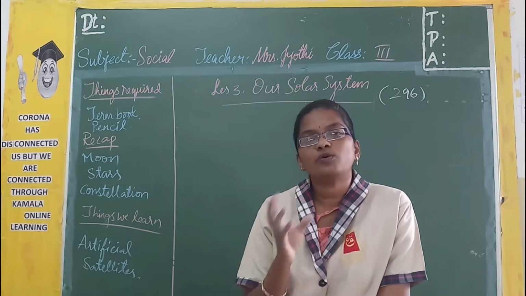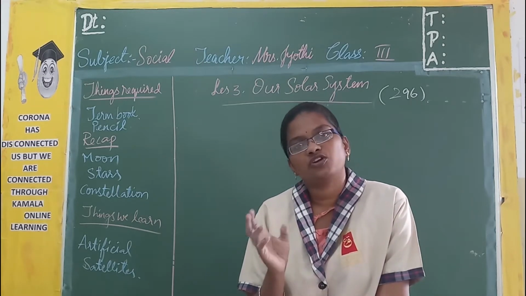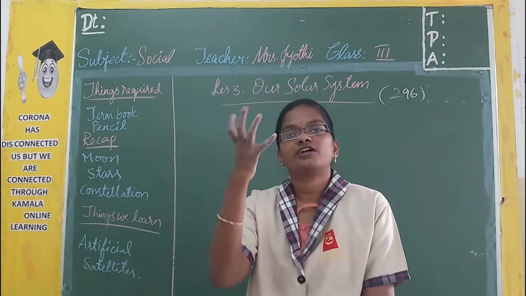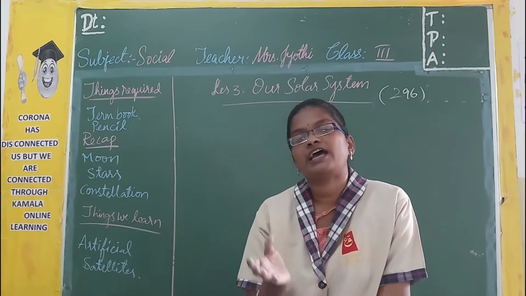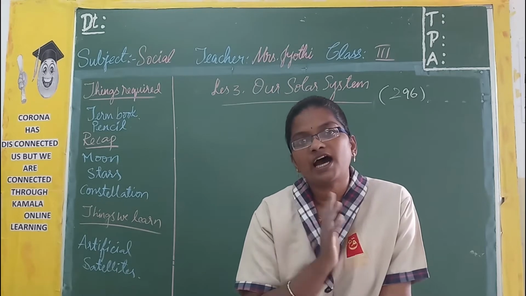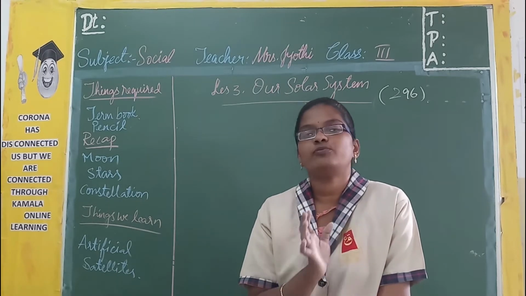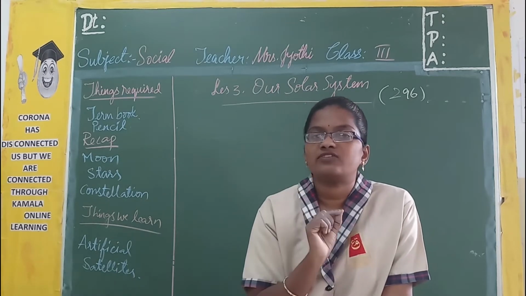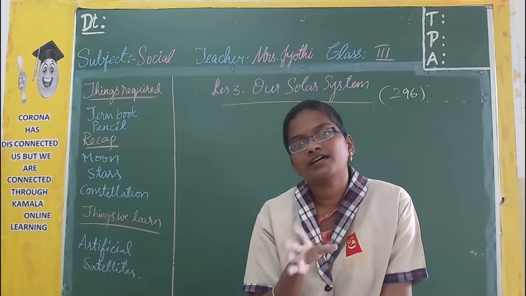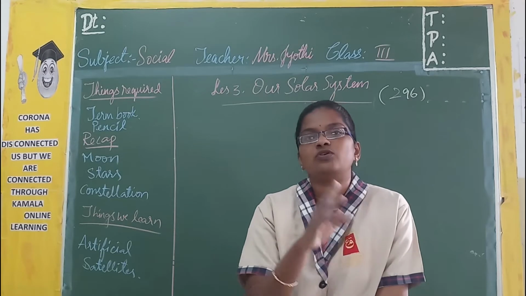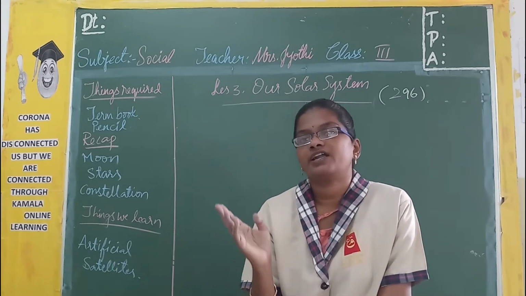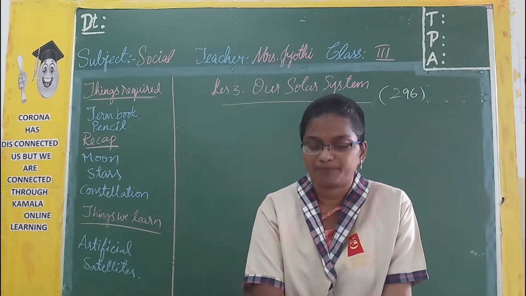Sometimes there is no moon at all and we call it a new moon. And sometimes we can see one complete round object of the moon, and that is the full moon. And sometimes we can see only half, and it is the half moon. And only a very little part we can see sometimes, and it is the crescent moon. Completely, from one new moon to another new moon, it will take around 28 days.